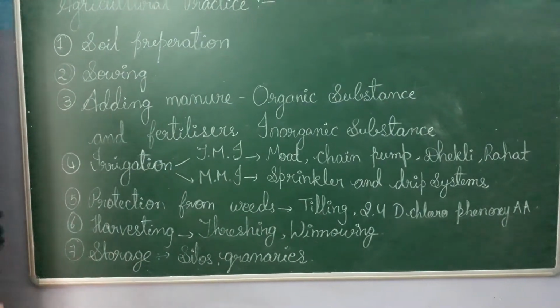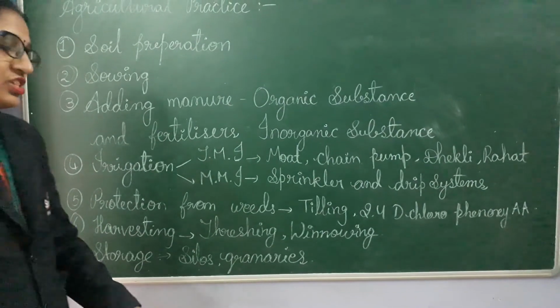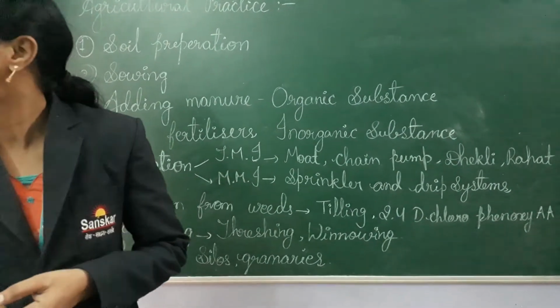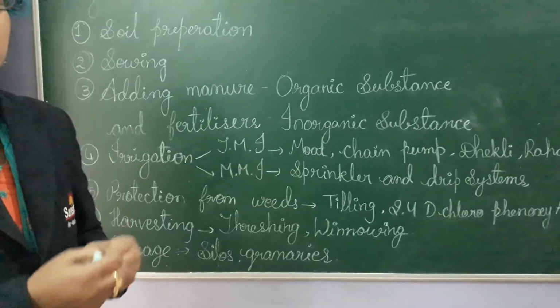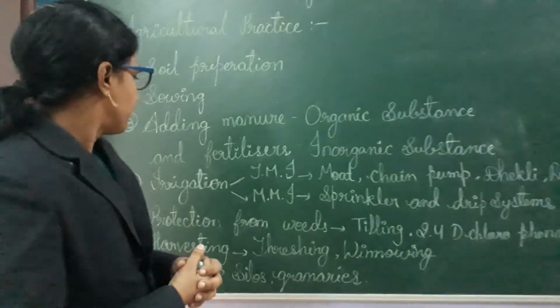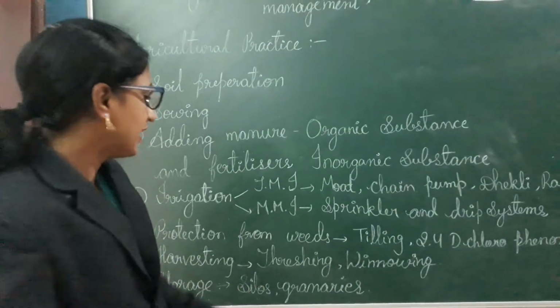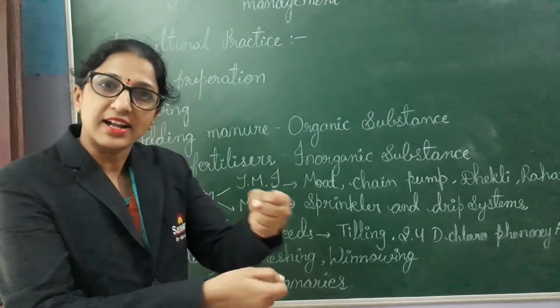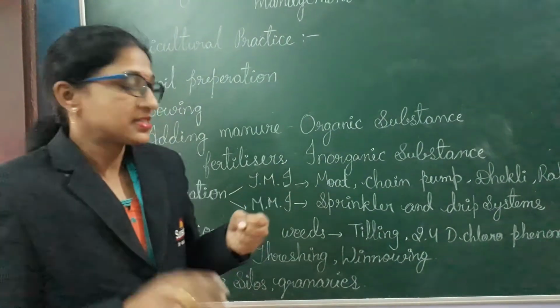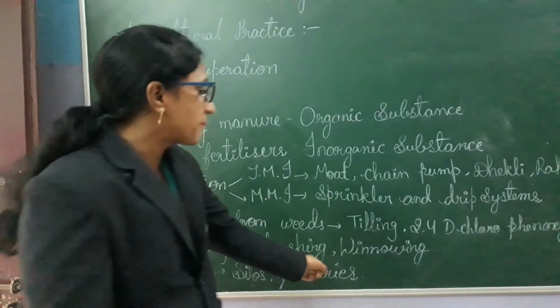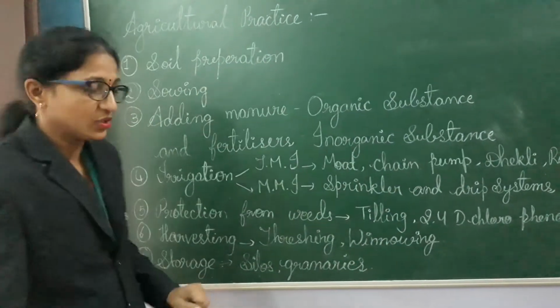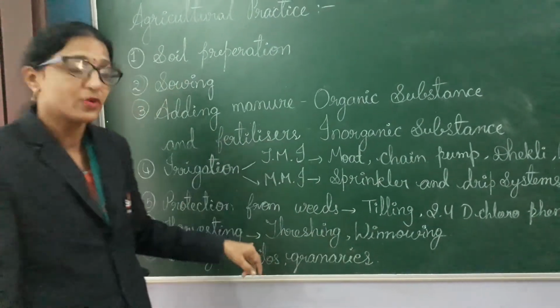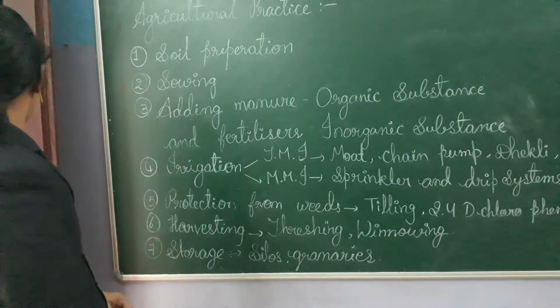And the sixth one, which is very important, is harvesting. Harvesting means nothing but collecting the crop from the field. Here people cut the plant and separate the grains. That separation of grain is winnowing. Threshing and winnowing are very important techniques in harvesting.